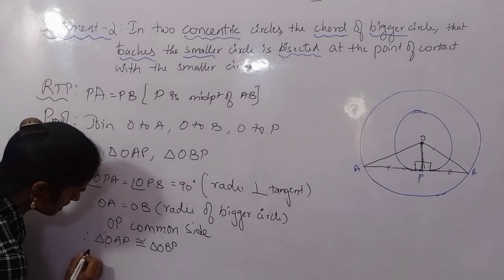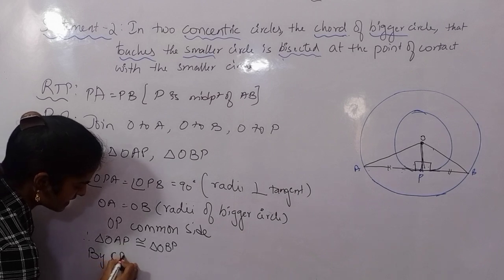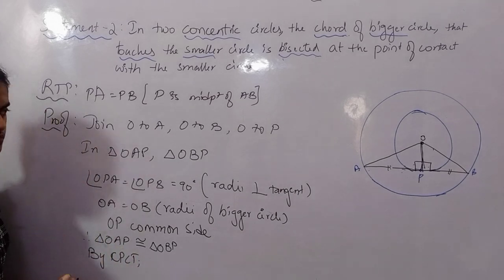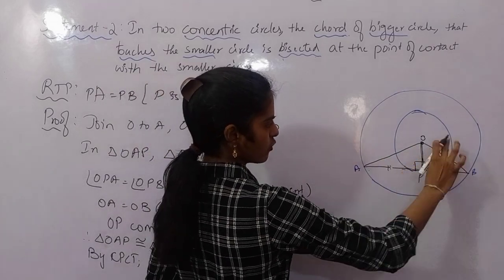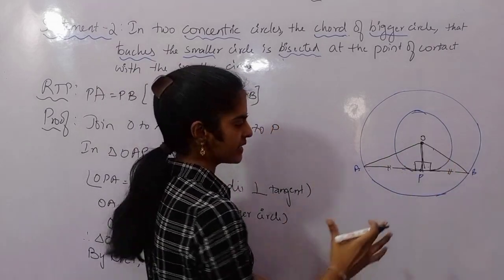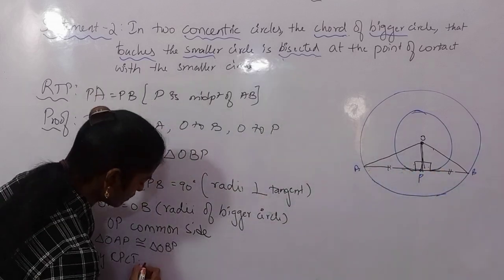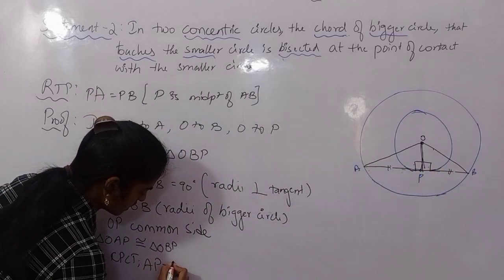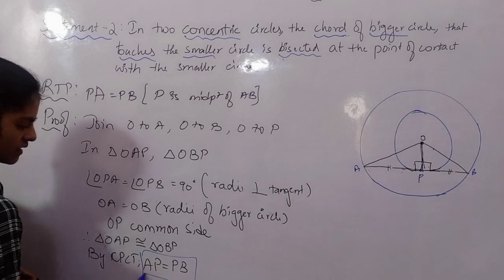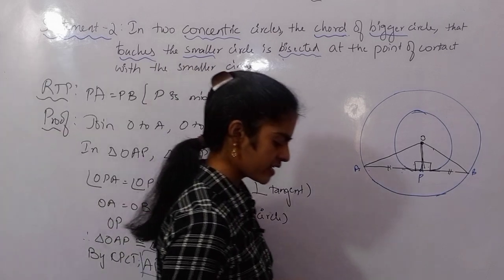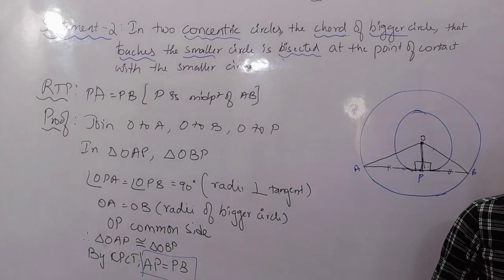So when the two triangles are congruent, by CPCT, can I equate the other parts? What are the other parts of the triangle? This side is already equal to this side. OP is the common side. What is the remaining part? PA and PB are the two sides. So I can write PA equal to PB. Okay, so that is what you have to prove, PA equal to PB. So you got it. Very important. Clear?